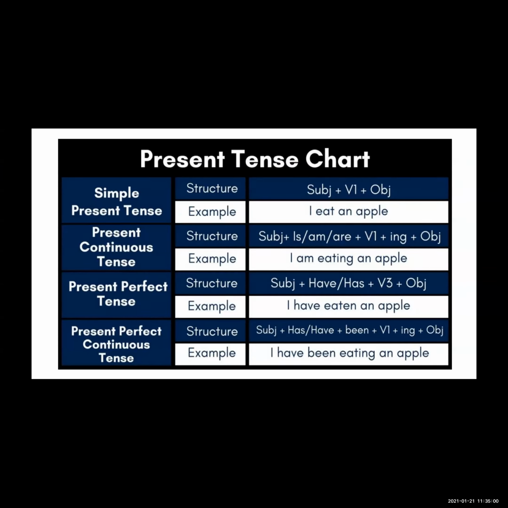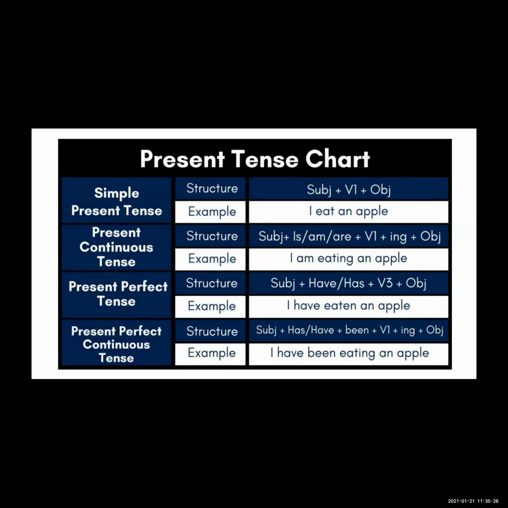So see first, the simple present tense. We use simple present tense to show the action which is going on in the present, about habitual action, about routine, about universal truth. If we have to state a universal truth, we use simple present tense.